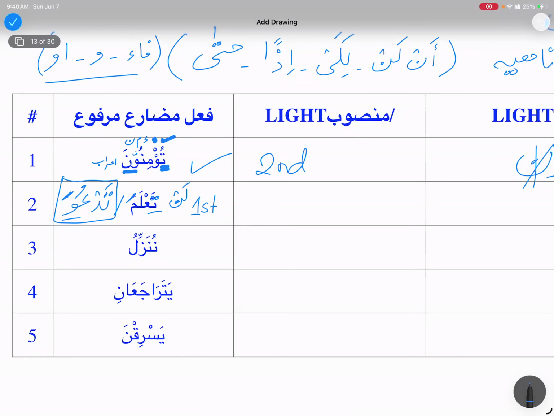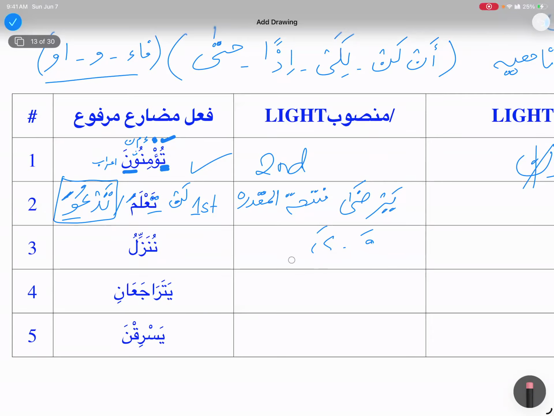The example you are going to remember is yarda. Right? So in that case only, this is fathatul muqaddara. Otherwise, it is going to be fathatul zahira, because whether it is ending on waw or ya, it would be able to take fatha. Okay, so can we remember that? Yes, inshallah.